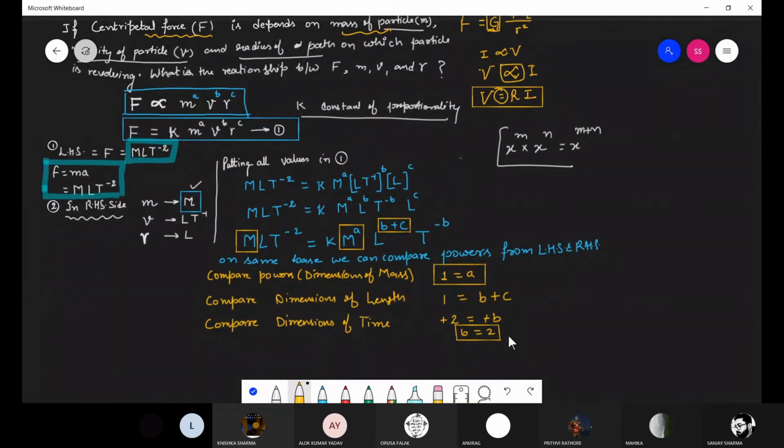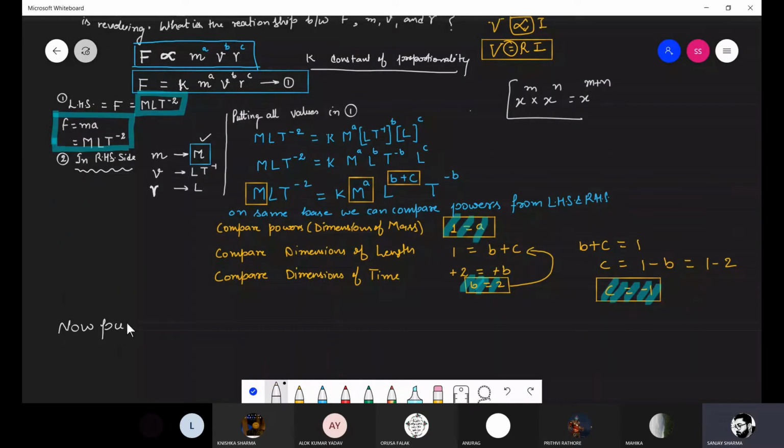Now here, if I substitute the value of B in this equation, B plus C is equal to 1, then I can calculate the value of C, that is 1 minus B, that is equal to 1 minus 2. So here C is equal to minus 1. Now putting the values of A, B and C in equation